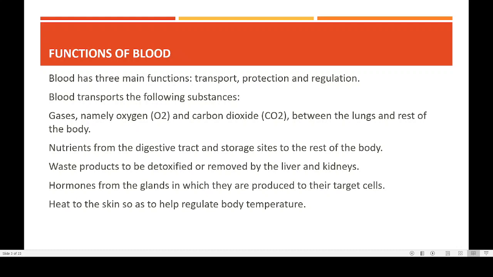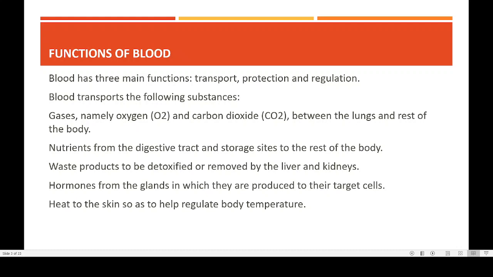Then another function of the blood is transporting hormones. We know that in our body there is a system called the endocrine system. Under this endocrine system, we have different types of hormone producing glands like the thyroid gland, pancreas, and adrenal gland. All these glands do not have a tube or duct system. They simply release their secretion into the blood, and it is the blood that transports this substance to various parts of the body. So that is how the transporting of hormones takes place.